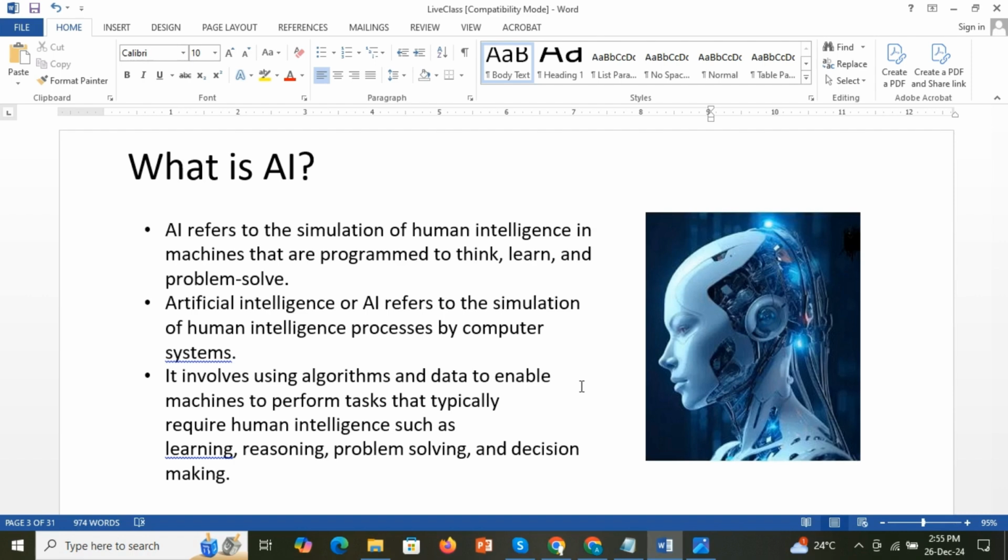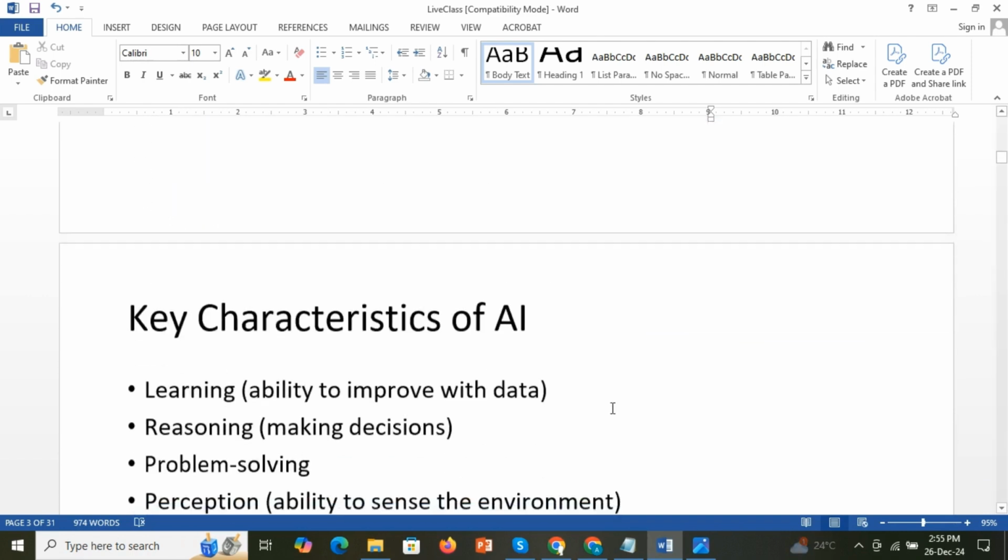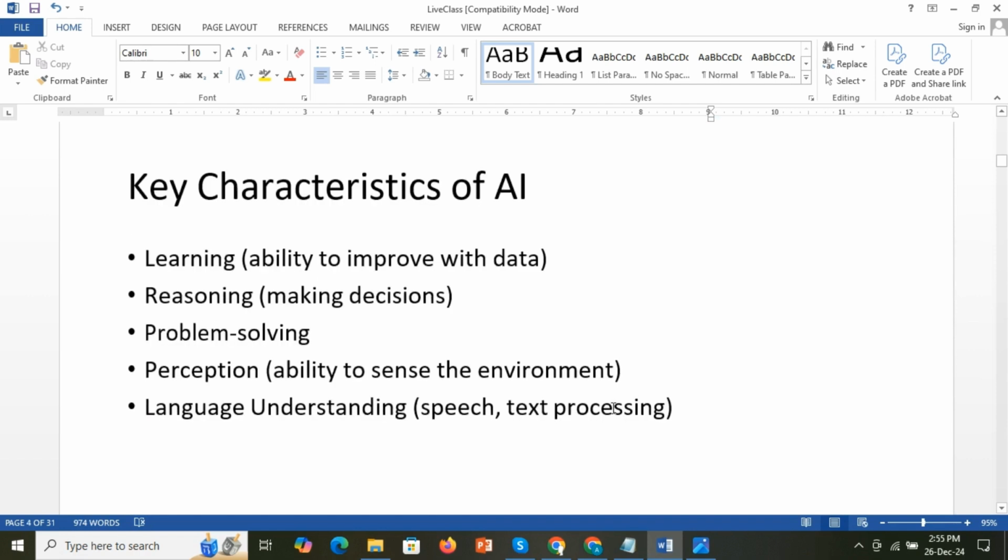Okay, so let's see what the key characteristics of AI are. It has learning capability. Just like humans, it has characteristics like learning and reasoning capability. Reasoning means making decisions. Then problem solving: we human beings are solving so many problems, not only in our personal life, but in professional life and day-to-day life also we are solving problems. Likewise AI can also do.